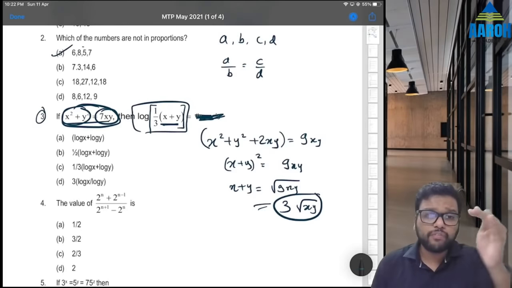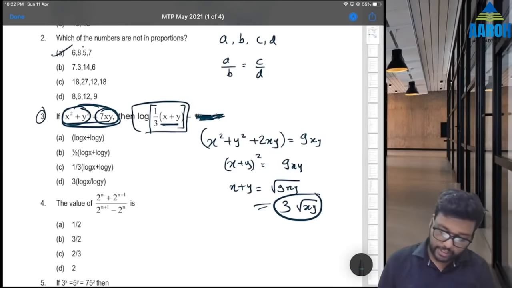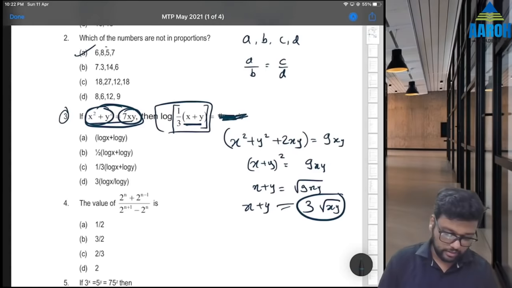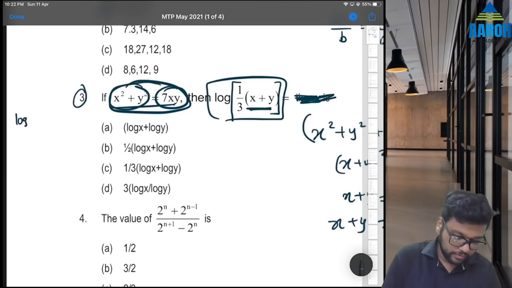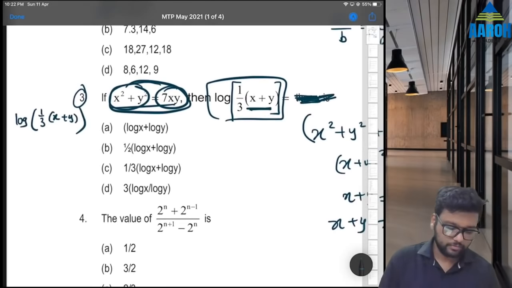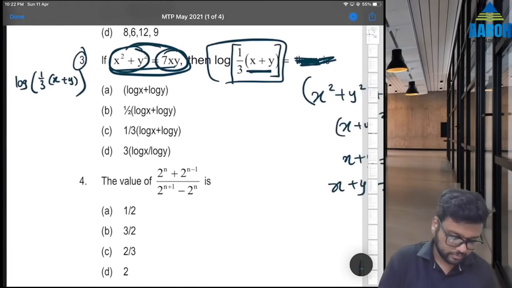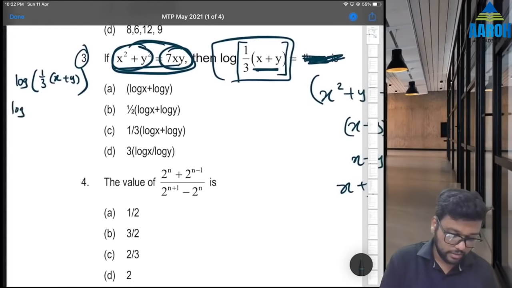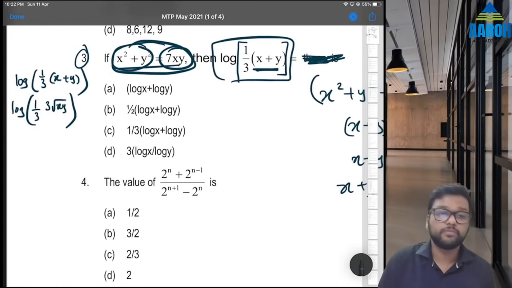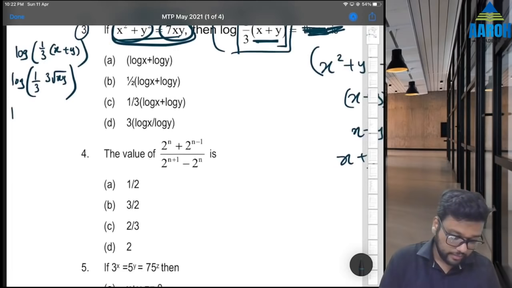We want log of 1/3 into x plus y. Now concentrate very carefully. We have got x plus y. X plus y is 3 root xy. Now we want log of 1/3 into x plus y. So instead of x plus y, let's put this 3 root xy. So it will become log of 1 by 3 into 3 root xy. 3 will be cancelled. That means it is just log root xy.